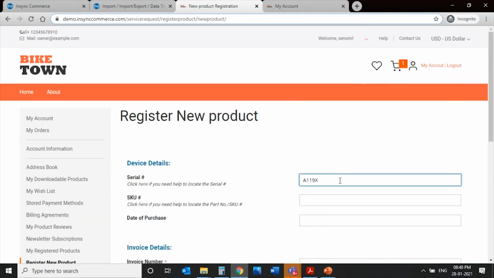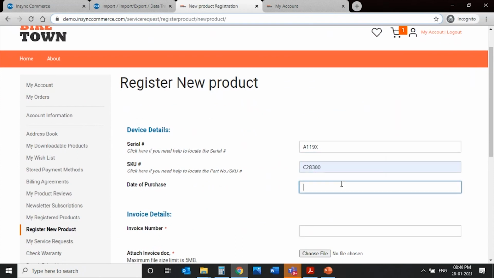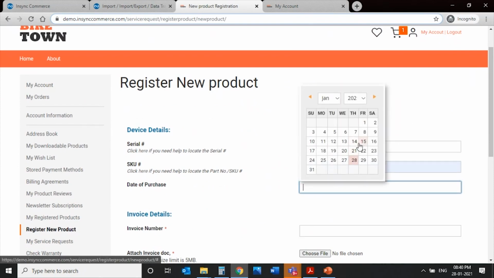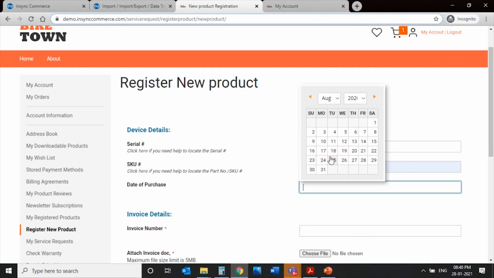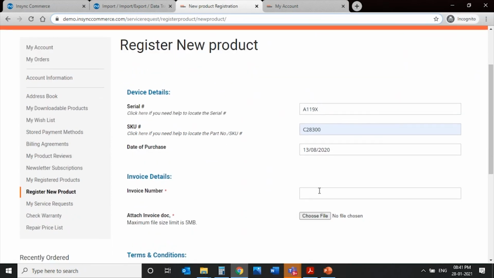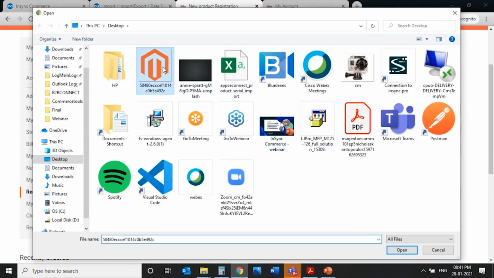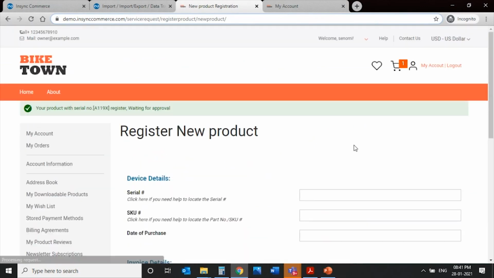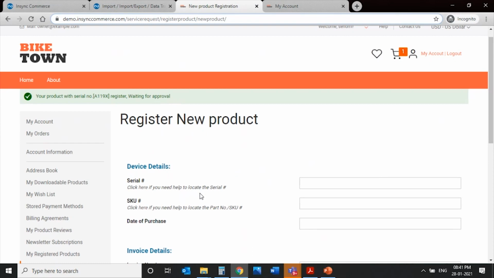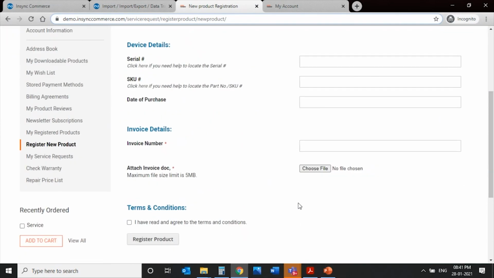I'll put in the serial number, the SKU, and a date of purchase. So let this be of 2020, some date. I have to provide an invoice number. I would also need to attach an invoice document, which could be an image, it could be a PDF, anything. So I registered the product. Now this has to go through an approval because there has to be a validation on the invoice document that has been uploaded. Anyone could also be faking that.